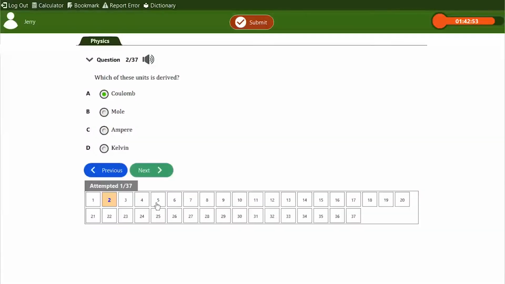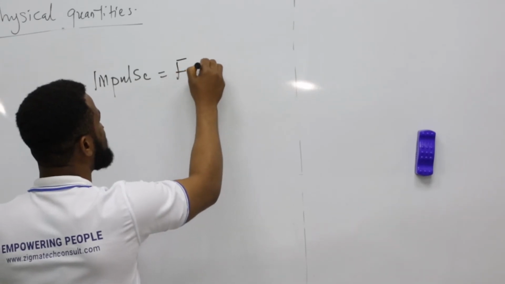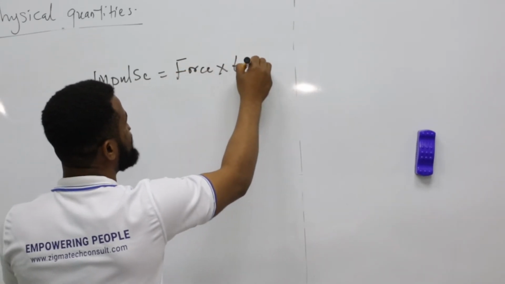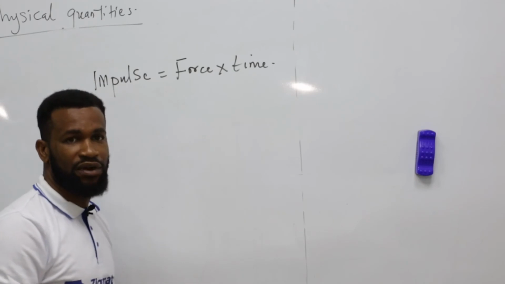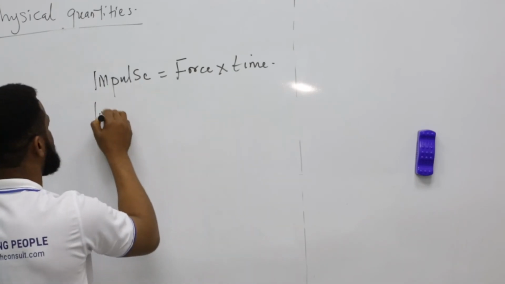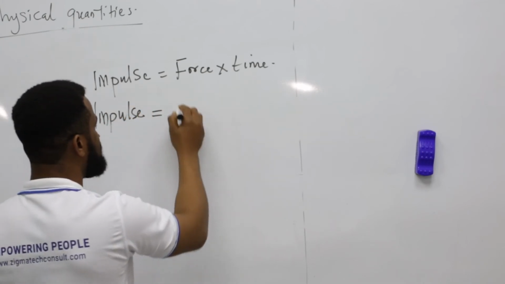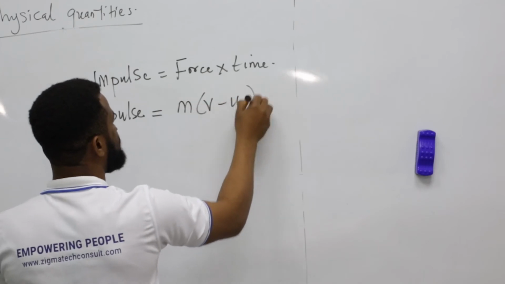Okay, let's check number 5. Which of the following dimensions represent impulse? If you look at impulse, it is given as force times time. Impulse is force times time. Another thing for impulse is change in momentum, which is mv minus u.